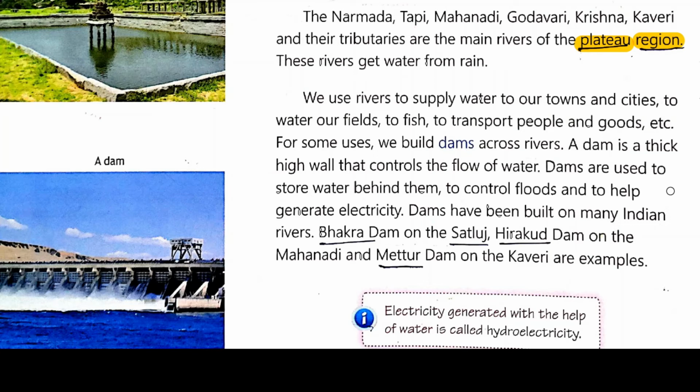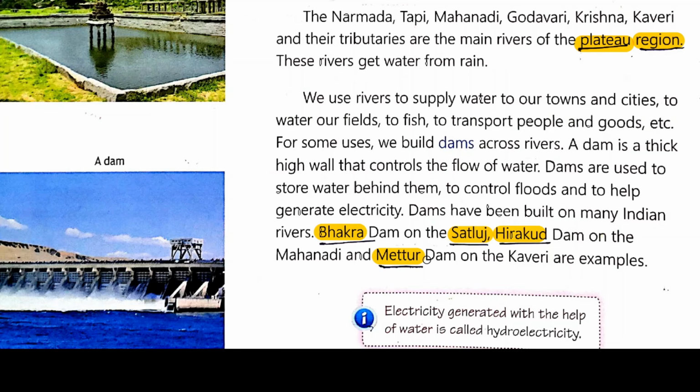ये जो डैम है बहुत सारे इंडियन रिवर्स के ऊपर बिल्ड किया गया है. That is, examples we can give, like Bhakra Dam on the Sutlej river, Hirakud Dam on the Mahanadi and Mettur Dam on the Kaveri river. These are the right examples of rivers on which dams are built.